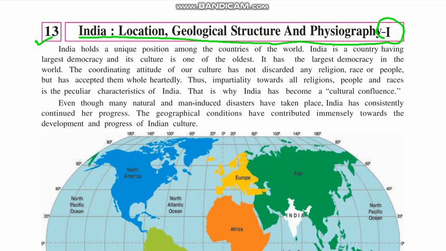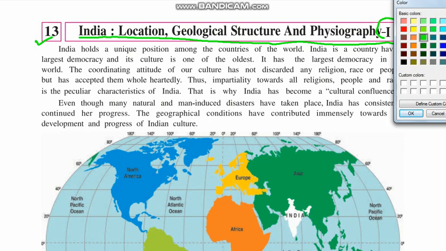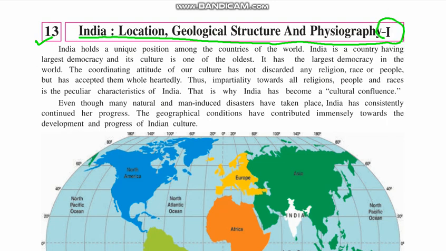India holds a unique position among the countries of the world. Let us first change the color of the pen. Yes. India holds a unique position among the countries of the world. India is a country having the largest democracy. Now you need to remember this. India is the largest democracy in the world, and its culture is one of the oldest. Indian culture is considered one of the oldest cultures of the world.